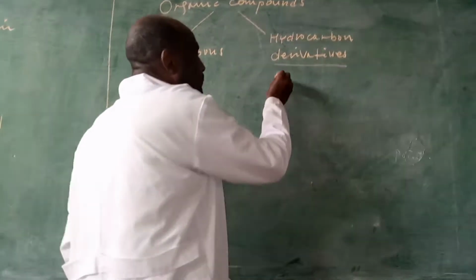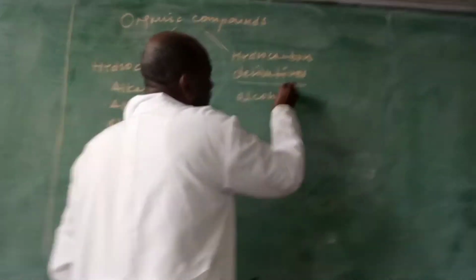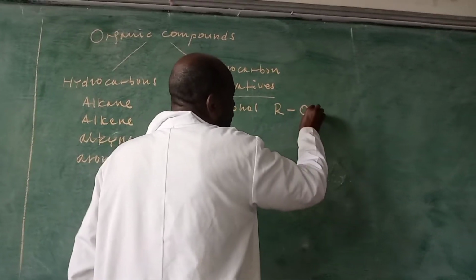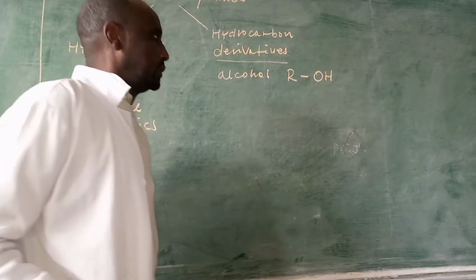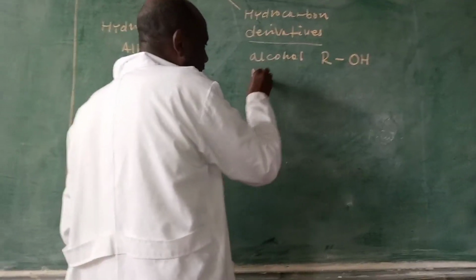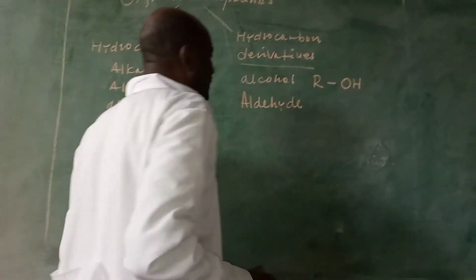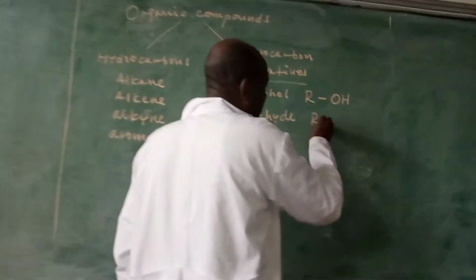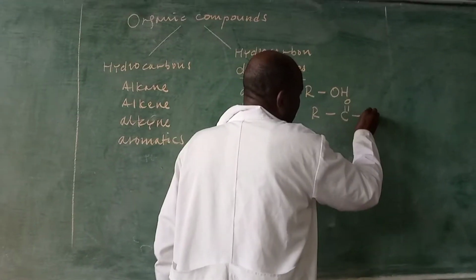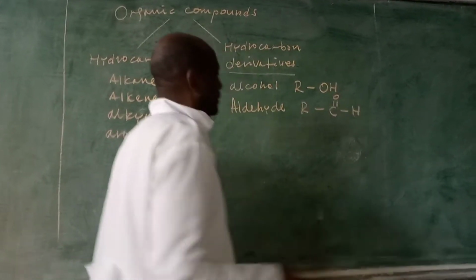These are alcohol. Alcohol has the hydroxyl functional group. Aldehyde has this functional group: carbonyl, carbon attached to hydrogen.